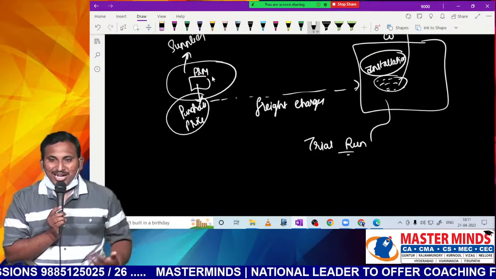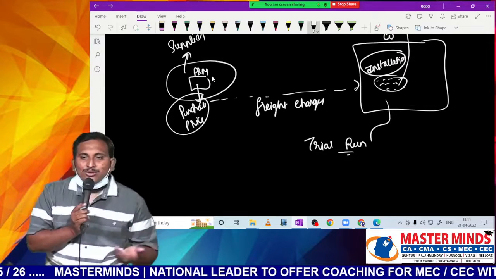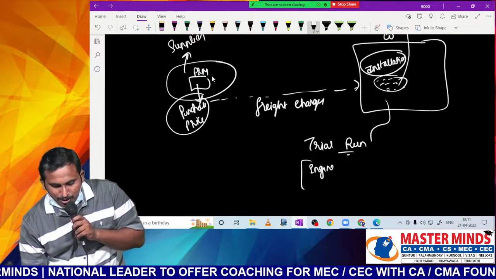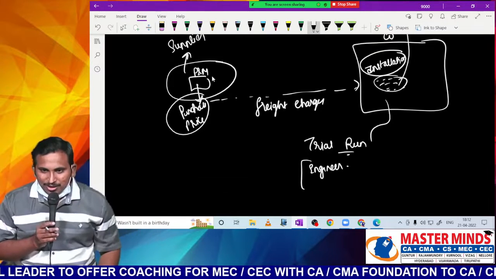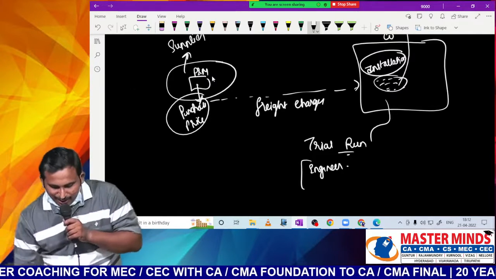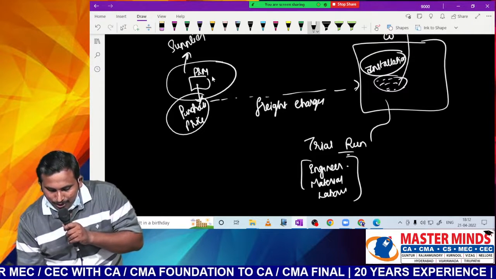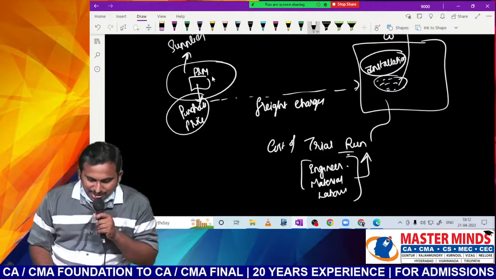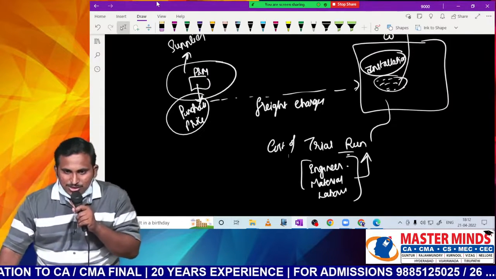Now, do you think we know the functioning of the asset? Can we really check whether the asset is functioning properly or not? No. Usually we call for some engineers. They will come and check whether this is working properly or not. What will the engineer do? He will just say how to operate it. Will he just bring the materials and do all the work required? No. So once again, some materials are required, some laborers are required. All these costs together we will call the cost of trial run. Either it may be the amount paid to engineers, or material costs, or labor.